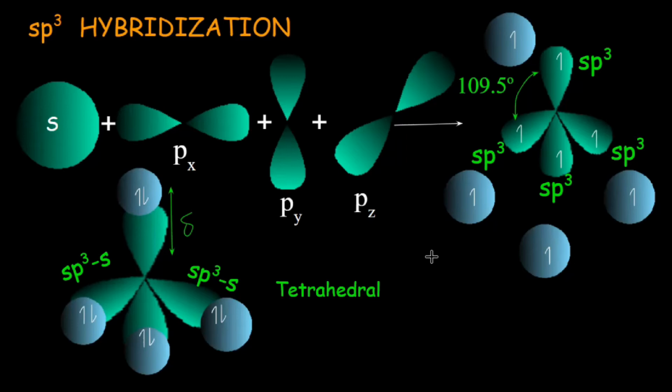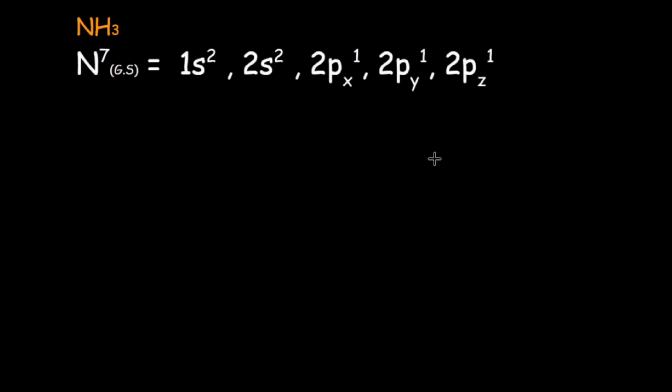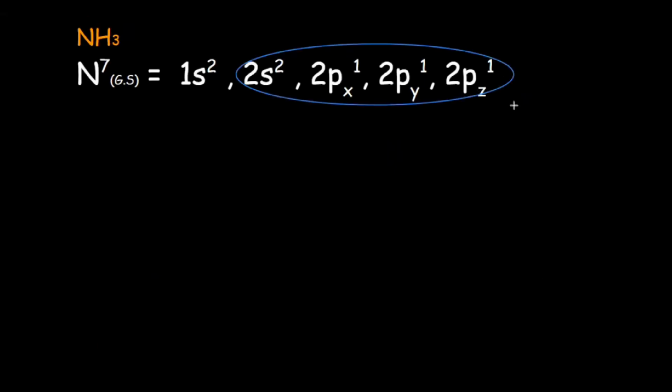The other examples include ammonia, which also contains sp3 hybridization. The electronic configuration of nitrogen is 1s2, 2s2, 2px1, 2py1, and 2pz1. Four orbitals overlap to produce four sp3 hybrid orbitals.